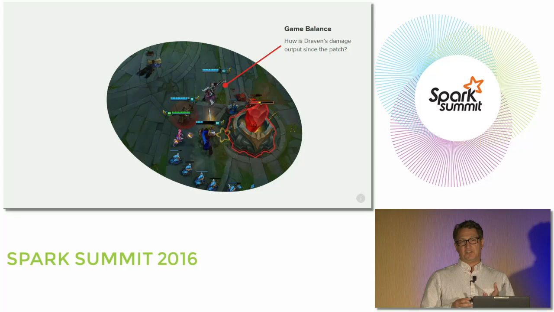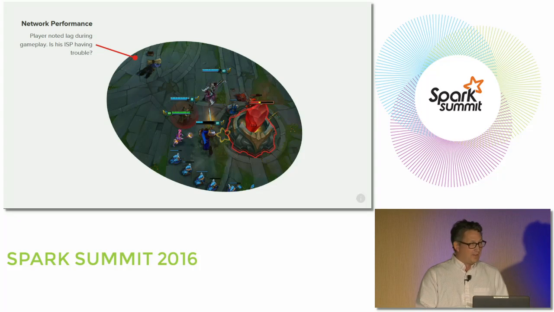So we can look at not just this particular game, but all games where Draven is participating, and we can see with our data how that character pairs up against other teams. So it could be that in this particular instance, the player behind Draven is just really awesome, he's doing great stuff, and that's why his damage reflects that. But on balance, we really want to make sure the integrity of the game is preserved by having good game balance.